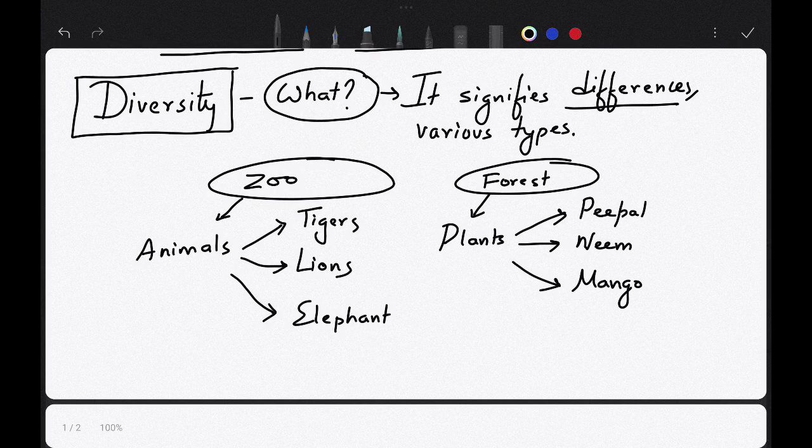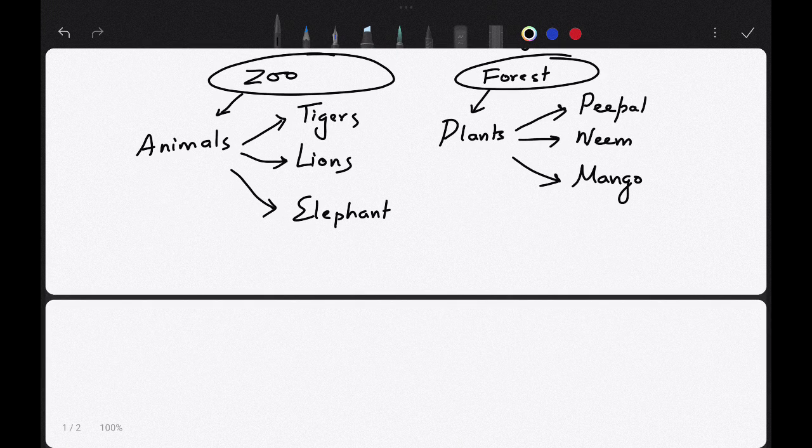In the forest you will see animals like deers, rhinoceros, tigers, lions, and different types of birds. You will also see plants like peepal, neem, mango, and other types like imli, oak, etc. So this shows the diversity in the living world.